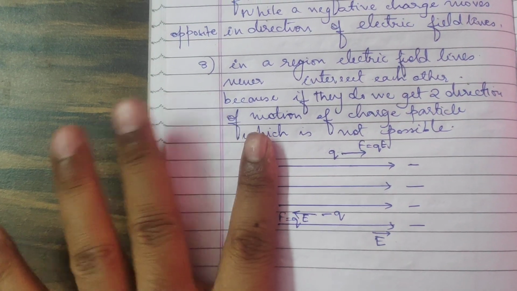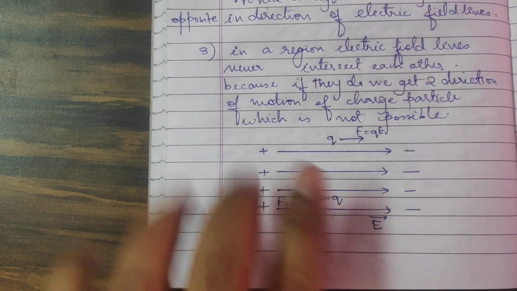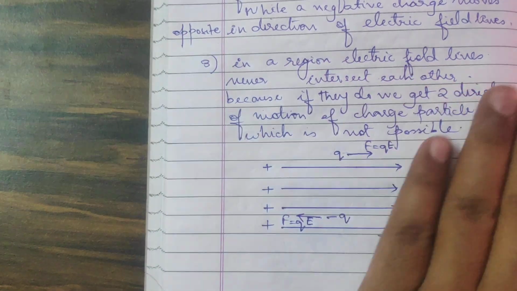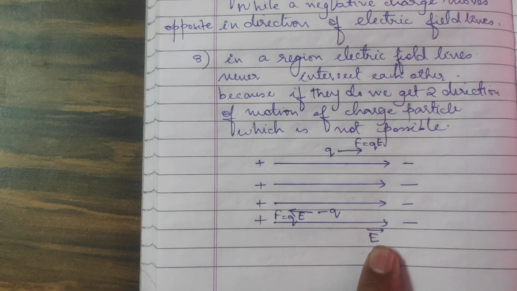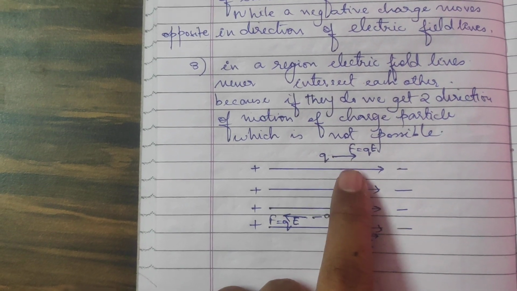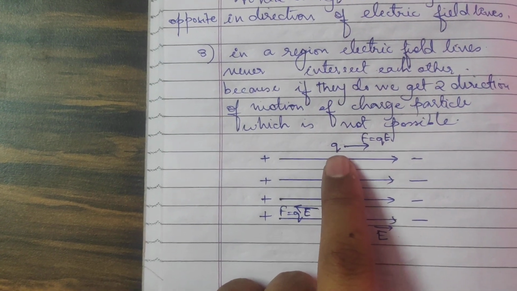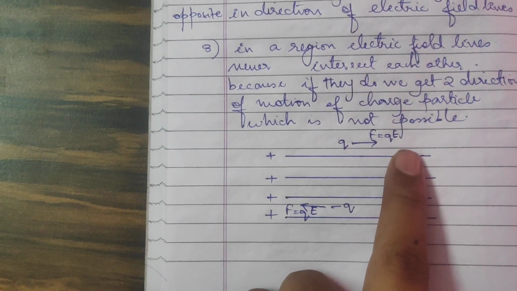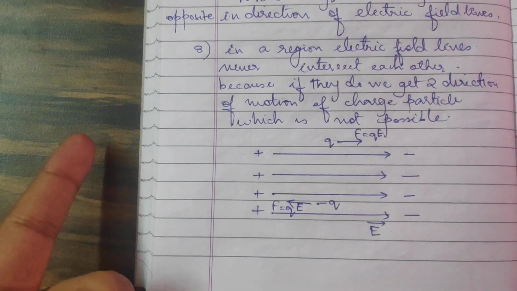So, if the positives and negatives are not written over here, if I hide positive, if I hide negative, just seeing the direction of the electric field, we should be able to know that the positive charge will experience force in the direction of the field, and the negative charge will move opposite to the direction of the field.